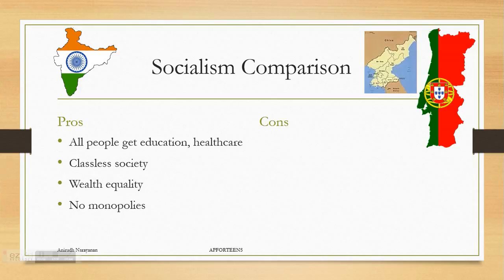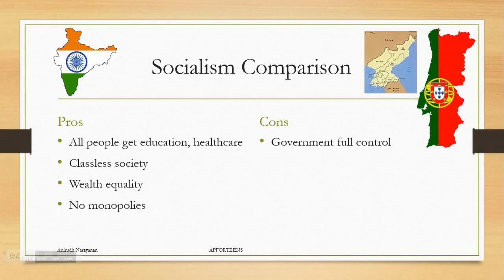No monopolies, which is a really, really big thing. Without a monopoly, nobody's really controlling any sort of market. You can choose whether or not you want to purchase from this guy or that guy, which helps prices be lower, more affordable for people, and more people able to buy whatever that monopoly would have been selling.